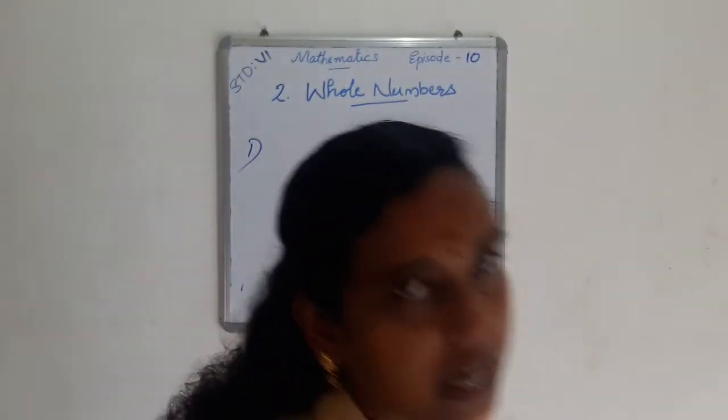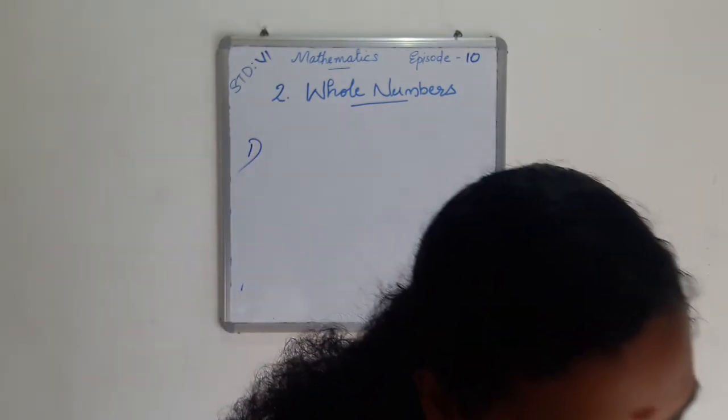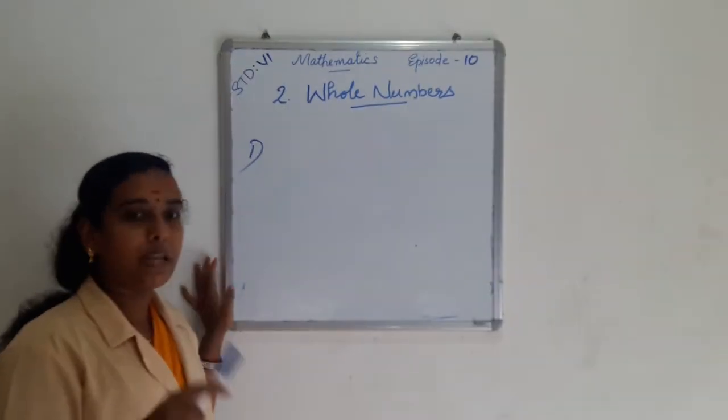Then the next topic is number lines, addition, subtraction and multiplication on number lines. First we study about the number line. You also studied number lines in your previous classes.